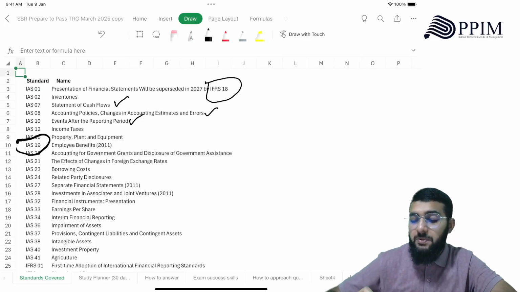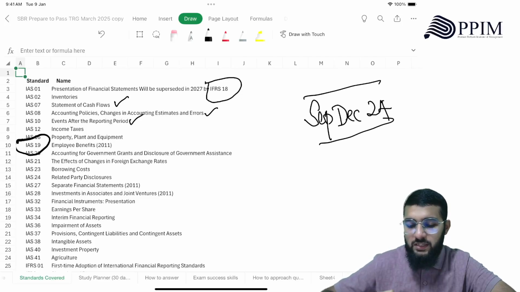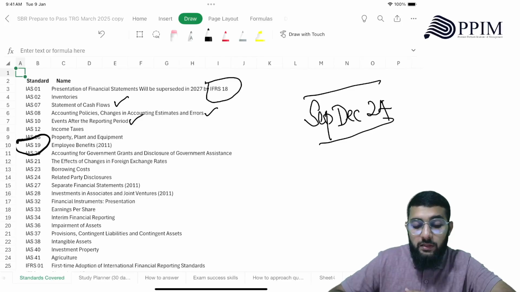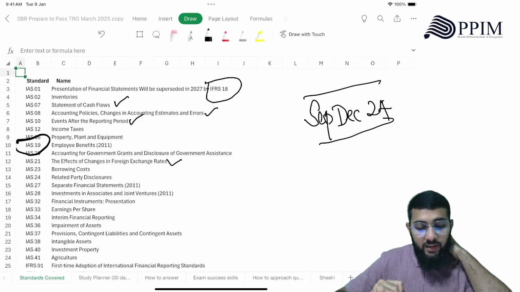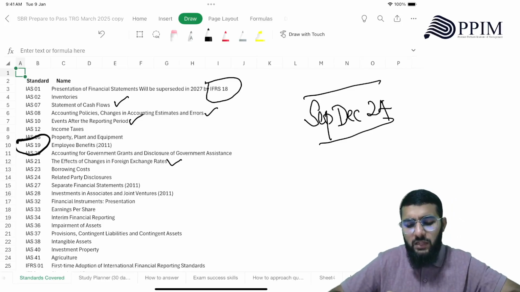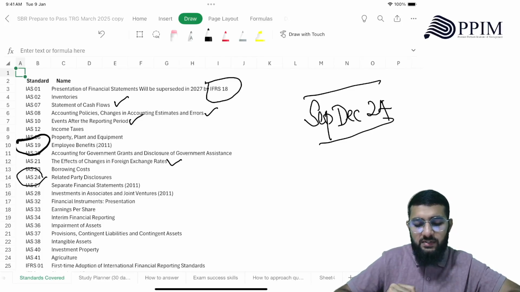And the past paper that we are going to discuss, which is September/December 24, has also touched upon IAS 19, so we'll be discussing that. Then IAS 20, a small standard. Then IAS 21, which you need to know in terms of consolidation or group accounting. Then you have borrowing costs, IAS 23. Then you have related party, again a new standard that's being tested here.